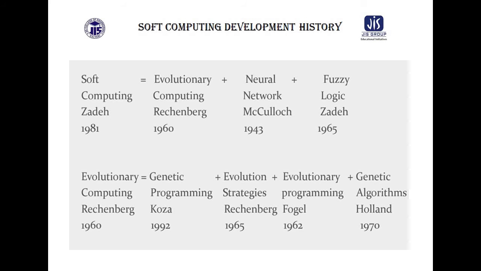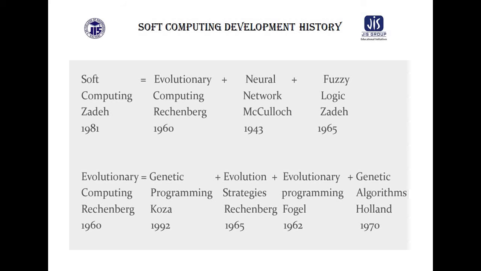So these are the evolution of soft computing. Just see, in 1965, fuzzy logic was proposed by Zadeh. Next, neural network was already proposed in 1943. Next, in 1960, the evolutionary computing approach was proposed by Rechenberg. So in 1981, Zadeh, considering all these three concepts, proposed a subject whose name is soft computing.